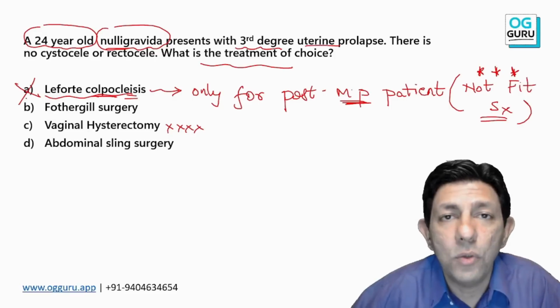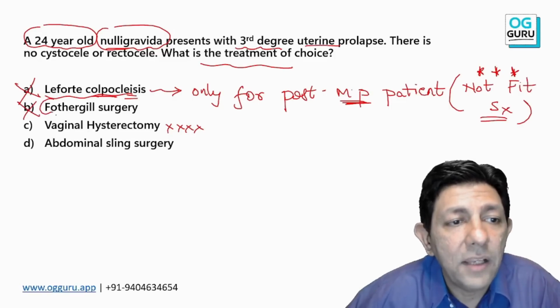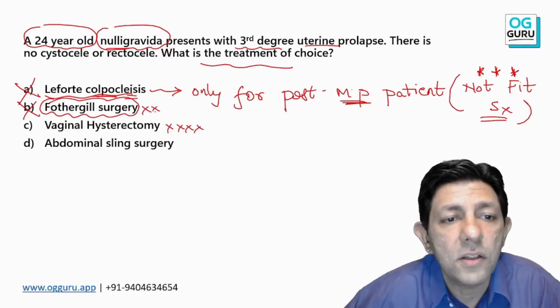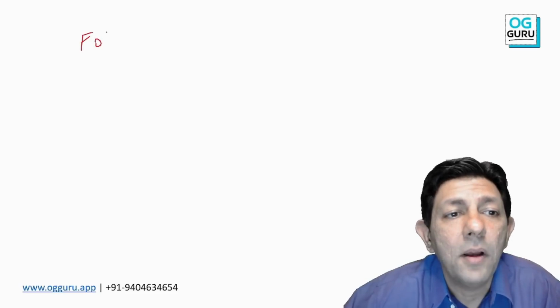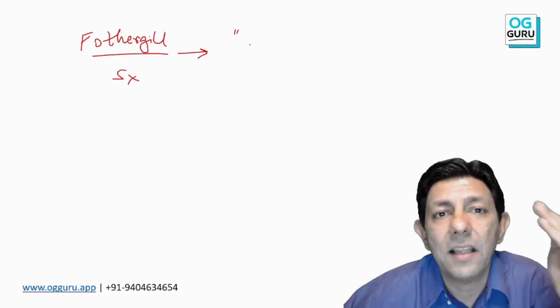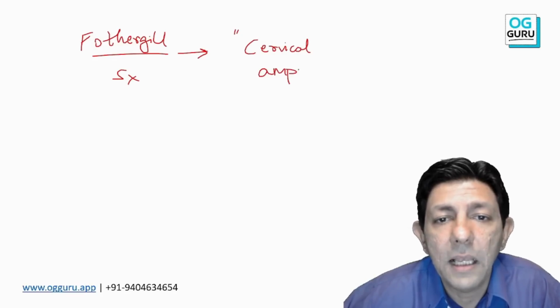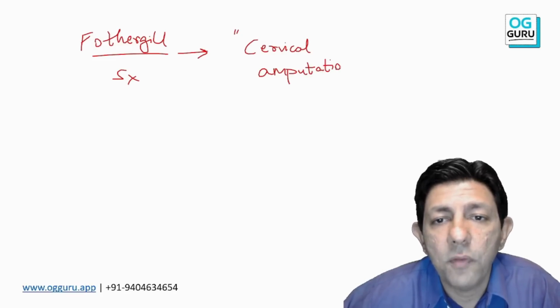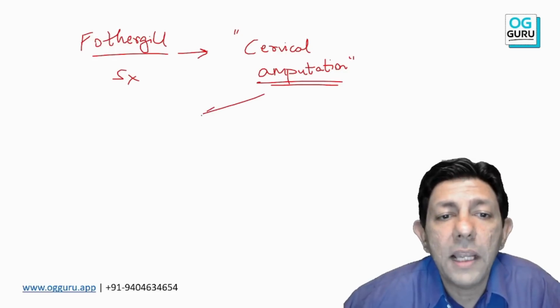And my dear students, again one more MCQ, clap if you feel happy. Why will I not do a Fothergill surgery? Very important. Can you tell me what is the main step of Fothergill surgery? The main step of Fothergill surgery is, yes, cervical amputation. Please learn this by heart. Chop off the cervix. So when we chop off the cervix, what can happen?